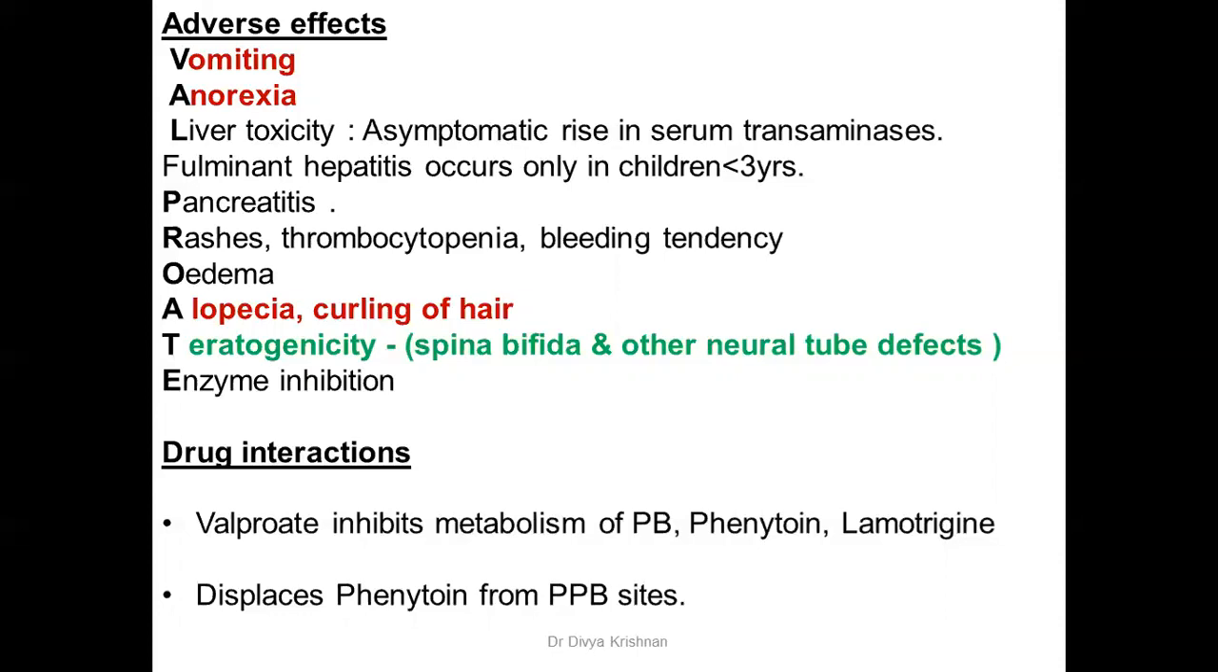However, if it is used in children less than 3 years, a fulminant hepatitis can be produced. Fulminant hepatitis is also more common in people who have a pre-existing liver disorder or who are on concurrent drugs which can cause liver toxicity. Pancreatitis is also occasionally seen with the use of sodium valproate. Very rarely you see rashes and thrombocytopenia, and because of that there might be a bleeding tendency. Edema is also seen in some patients.